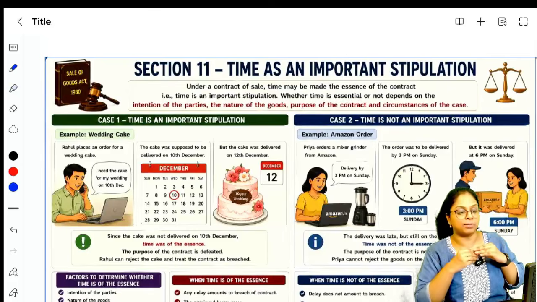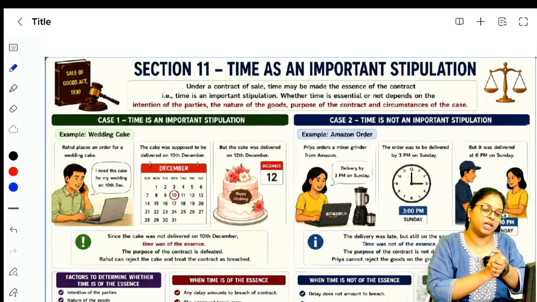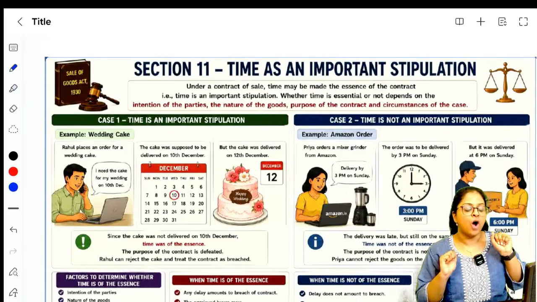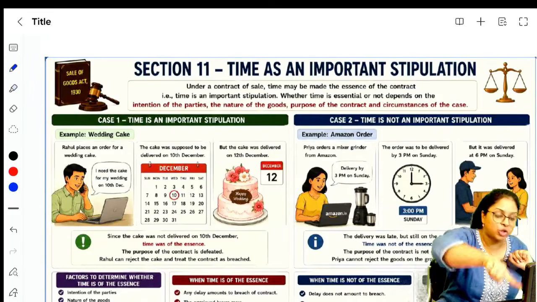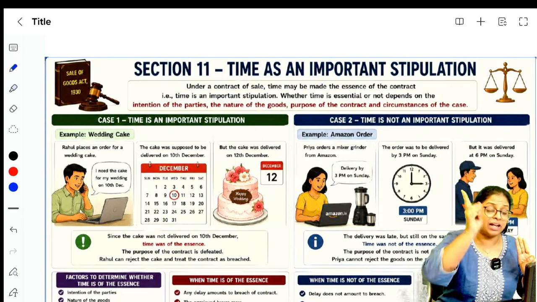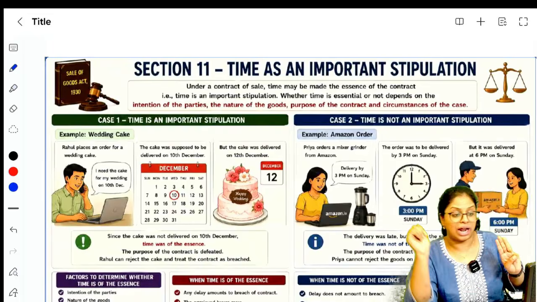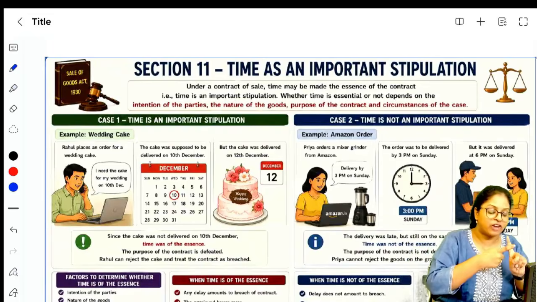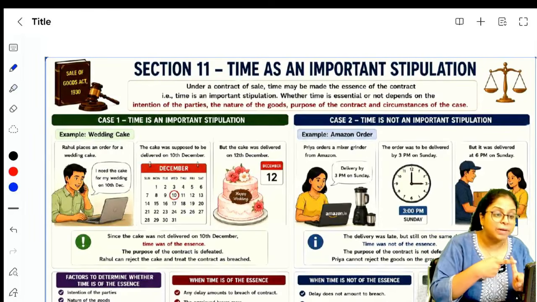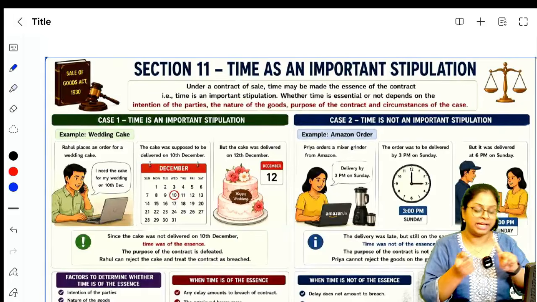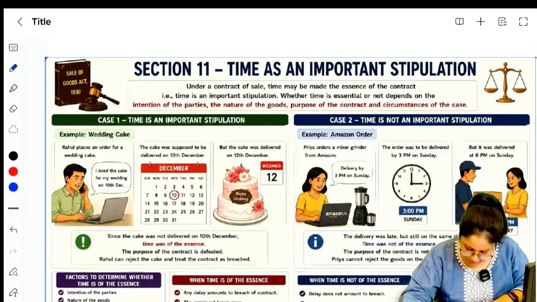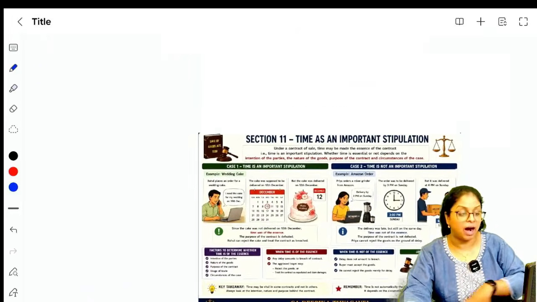So section number 11 talks about time as an important stipulation. Section number 12 talks about conditions and warranty. 12.1 says that a stipulation can either be a condition or a warranty. 12.2 says that conditions are those stipulations that are essential to the main contract. 12.3 says that warranties are those stipulations that are collateral to the main contract. If there's a breach of condition, you can repudiate the contract, ask for full refund and reject the goods. If there is a breach of warranty, you can claim for damages, but you can neither repudiate the contract nor reject the goods. Is that absolutely clear? That is section number 11 and 12.